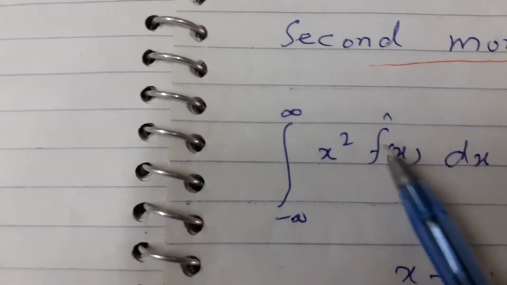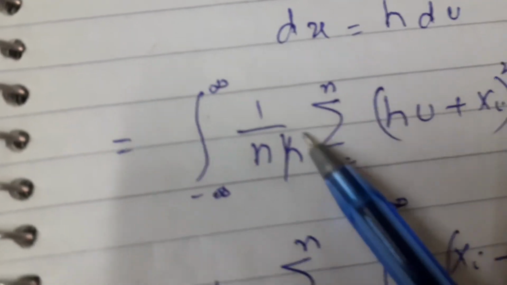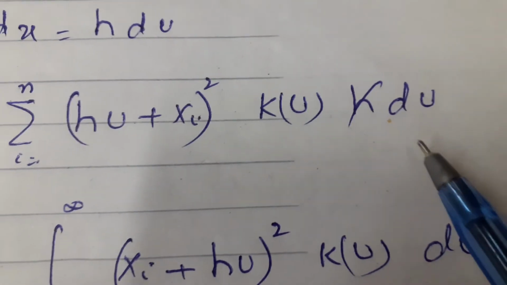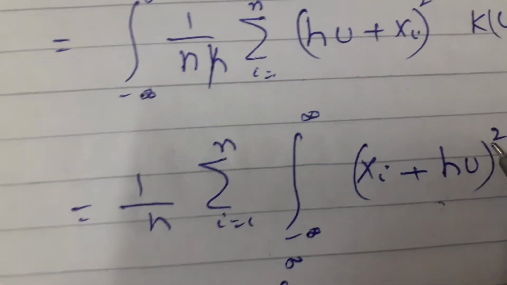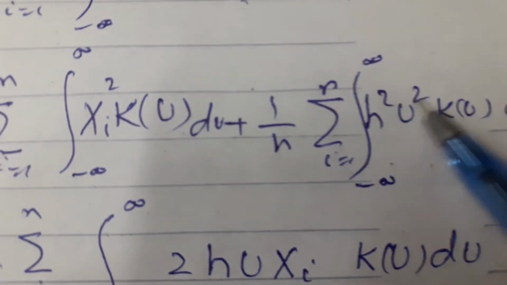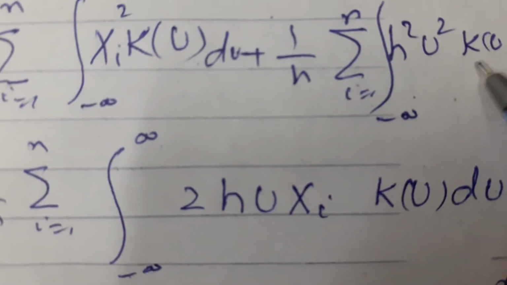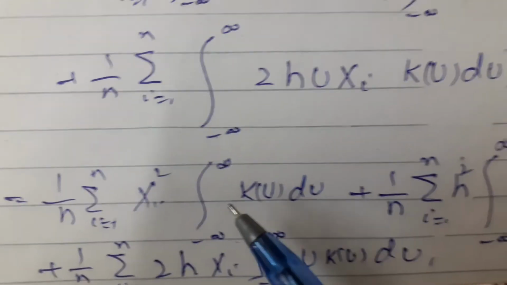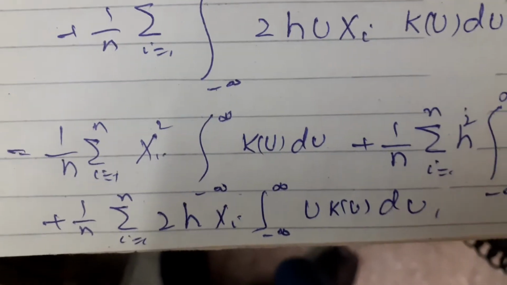For the second moment, the expected value of x square. Here is the same f hat of x. Put the value of f hat of x, again transform the variable, put the value of x and K(u) h du. Again, solve this one: h square u square K(u). So it is the second moment. Open the square of this and we get the second moment.